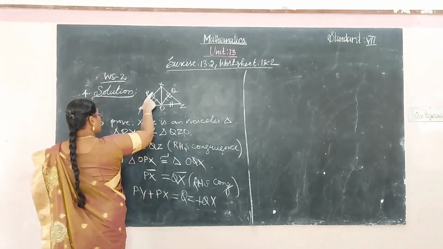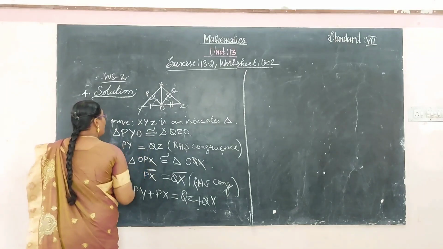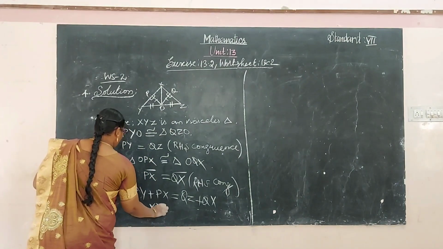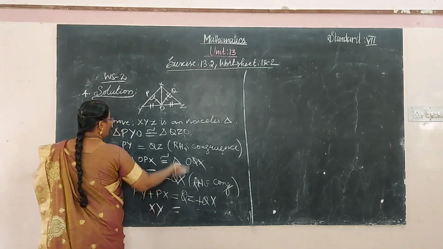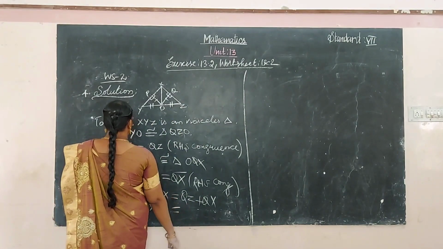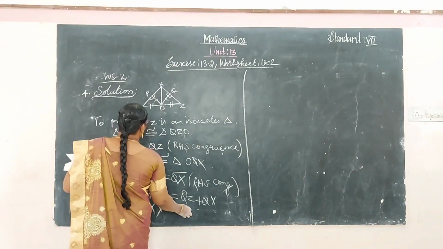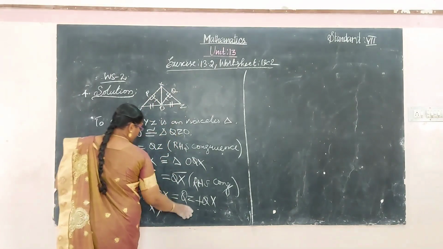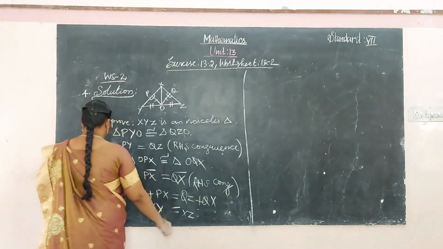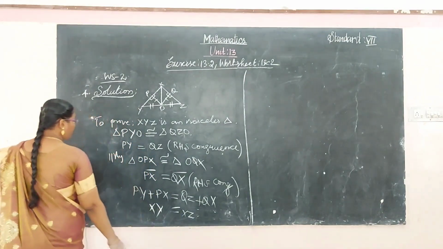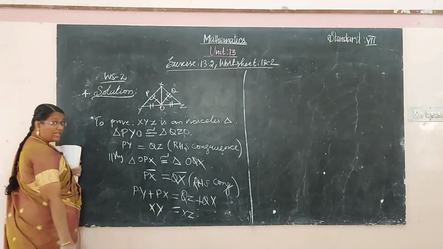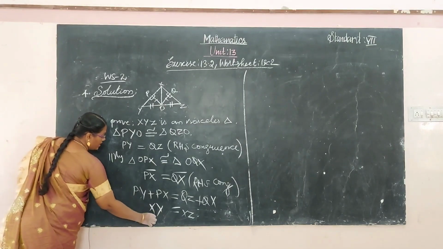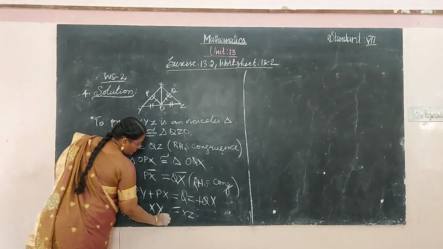So these two added, we get the whole of XY and ZX. XY, XZ, XY, XZ. Okay, therefore these two sides are equal. Therefore XYZ is an isosceles triangle.